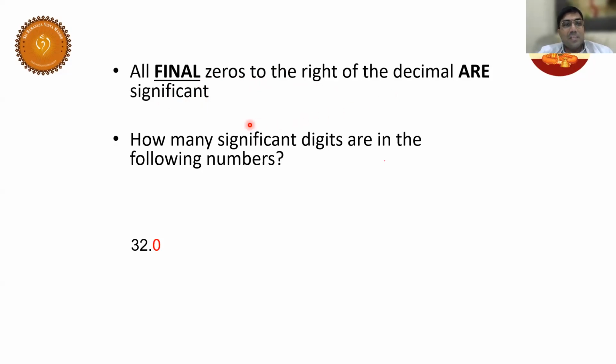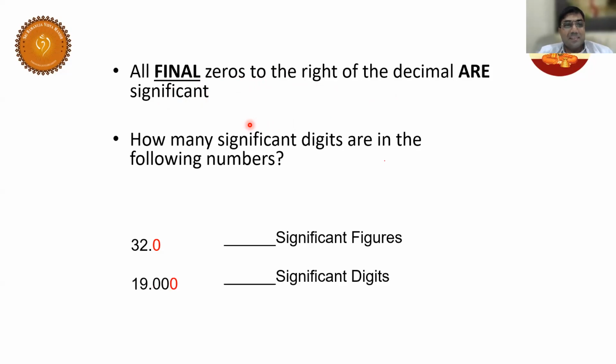How many significant figures are there in each? 3, 5, 5, 7, 7. So 1, 2, 3. Because after the decimal, these are also should be counted. Is it okay?